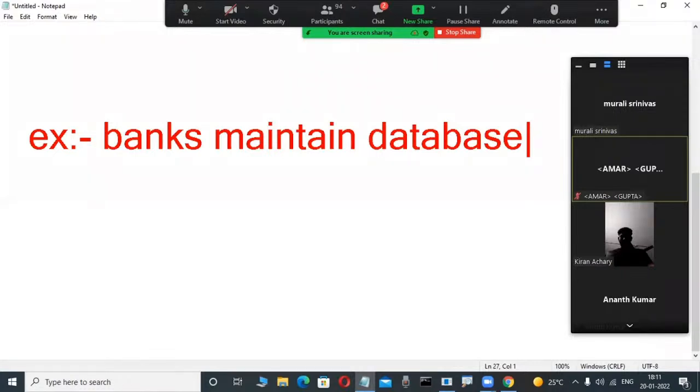Suppose you are also, I am also, or some customers are withdrawing some amount. Okay, fine. They want those details also. Again, some fellows are transferring money from one account to another account, either online or offline or anywhere. And those all the transaction information they want to store permanently. Then only we can operate all the things. That's why banks maintain databases.